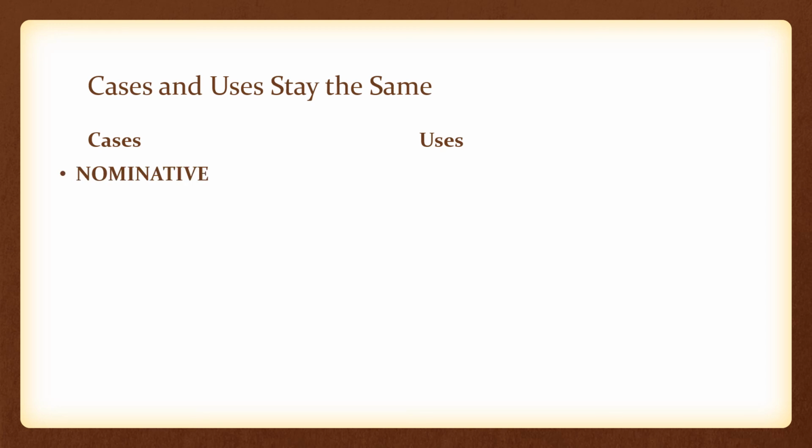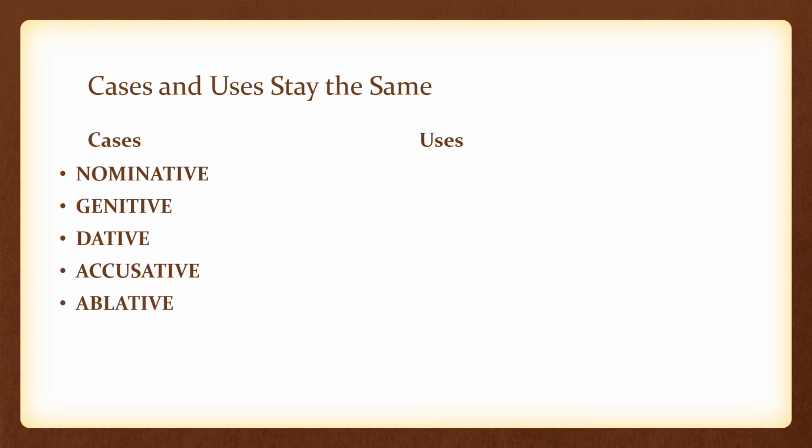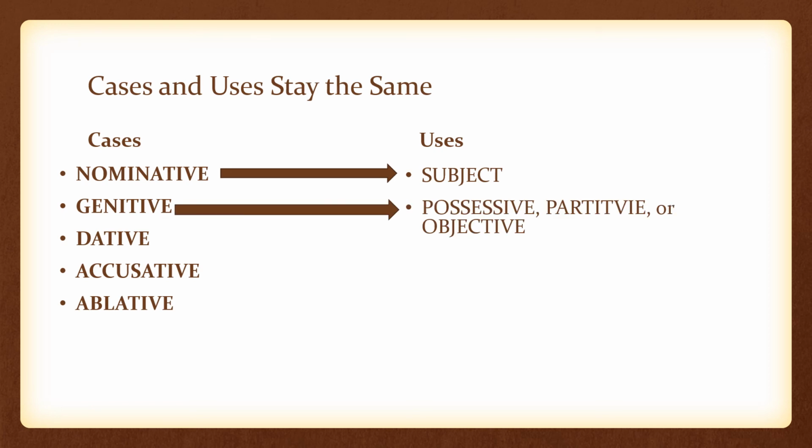Both Latin and English use the nominative case, the genitive case, the dative case, the accusative case, and the ablative case. If a noun is nominative, it will be the subject. If a noun is not nominative, it cannot be the subject. If a noun is genitive, it'll be a possessive, partitive, or an objective genitive. If a noun is not genitive, it cannot be a possessive, a partitive, or an objective genitive. If a noun is dative, it will be an indirect object. If a noun is not dative, it cannot be an indirect object.